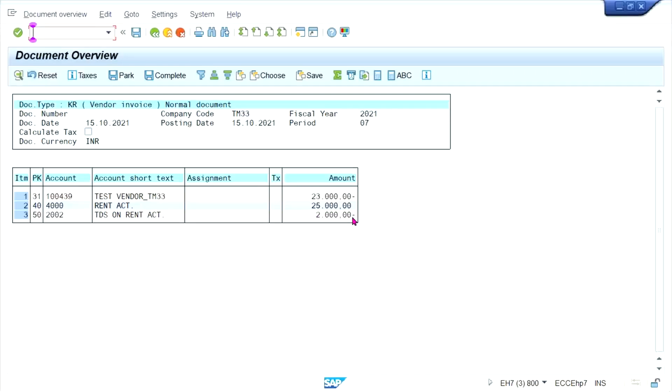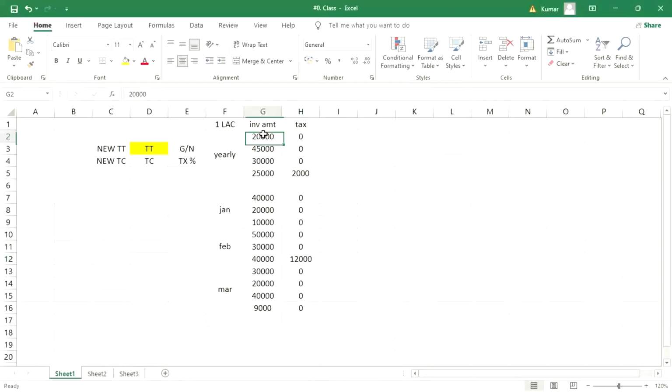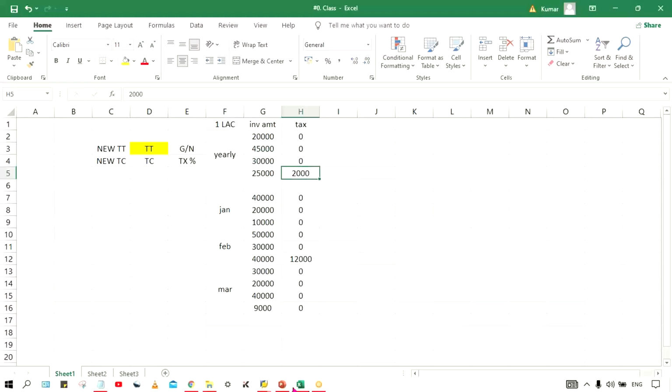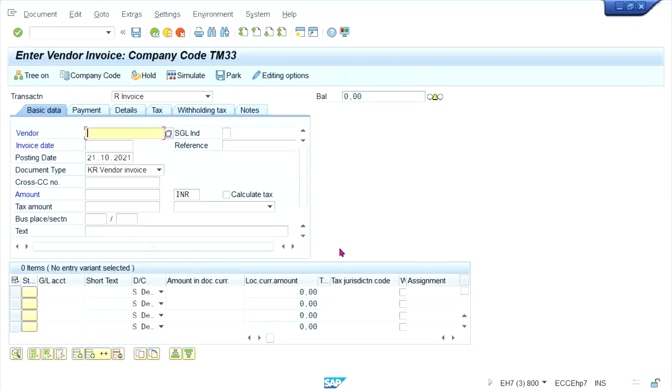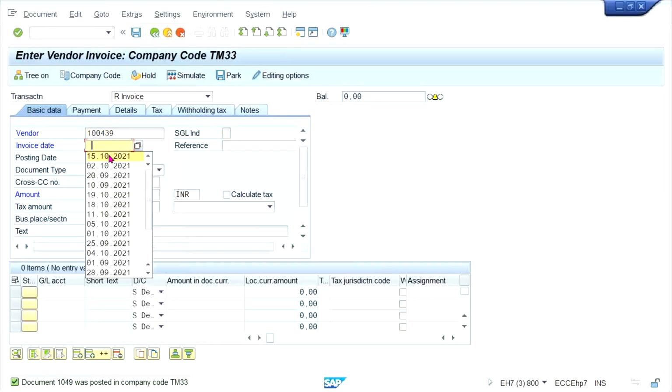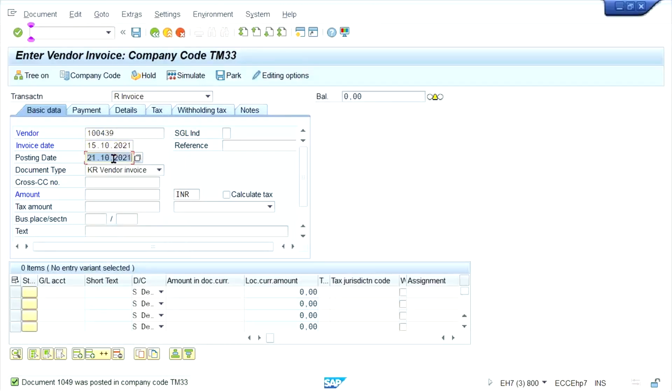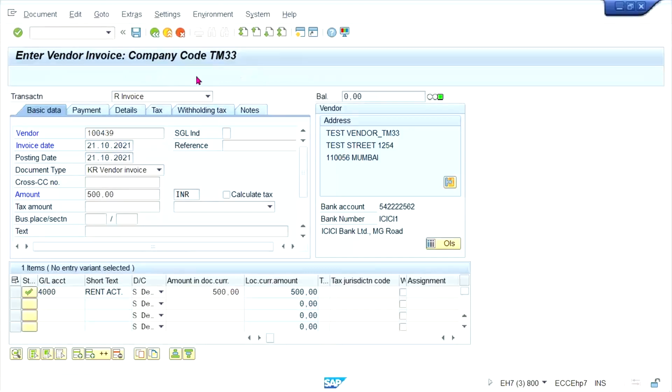And what is the logic behind this 2,000 calculation, guys? I said that from whatever the accumulated base amount is there, this 1 lakh is going to be minus, and then on the remaining amount 10% TDS calculation is going to happen, right? After that, just save it. So after that, even if you post an amount of 5,500 rupees, simulate.